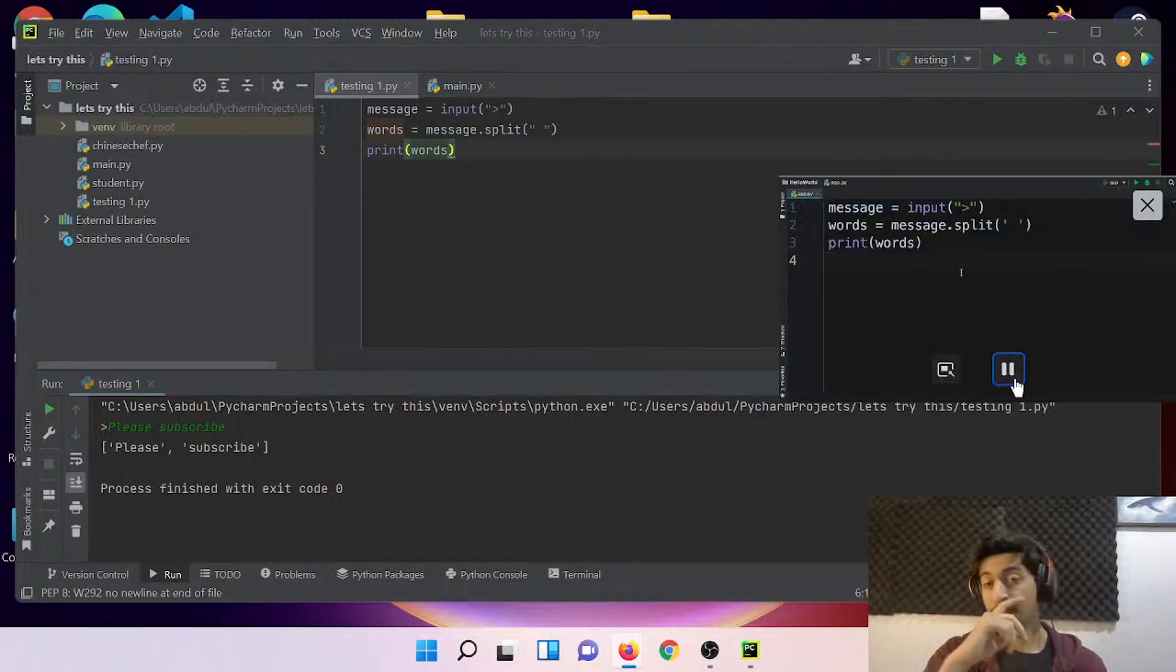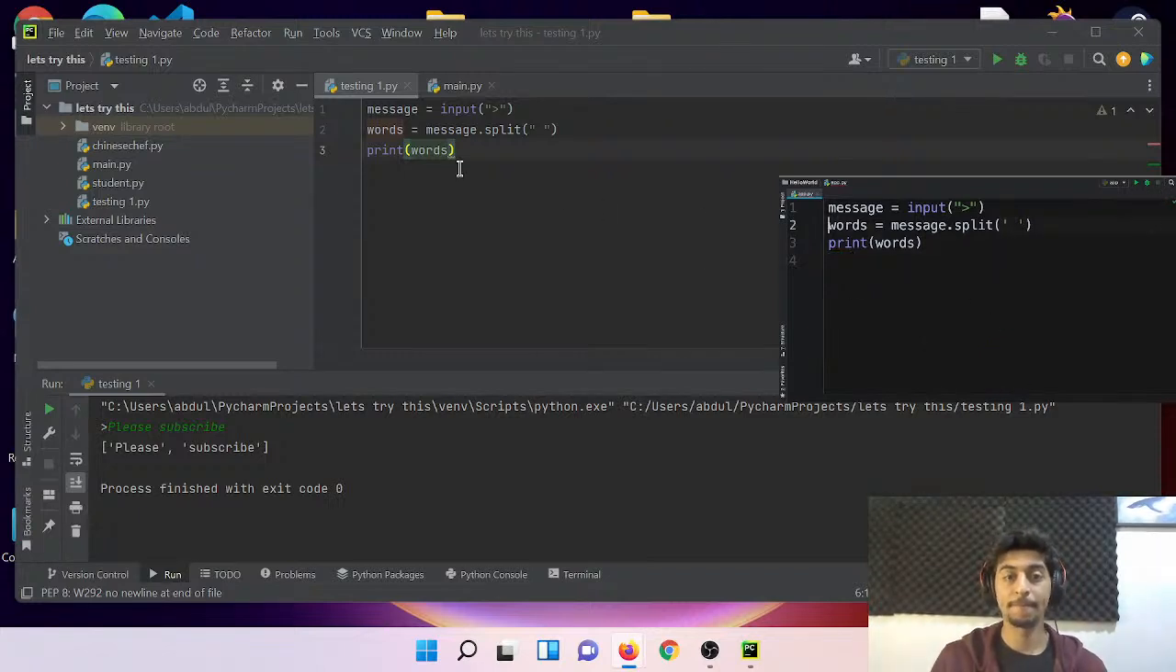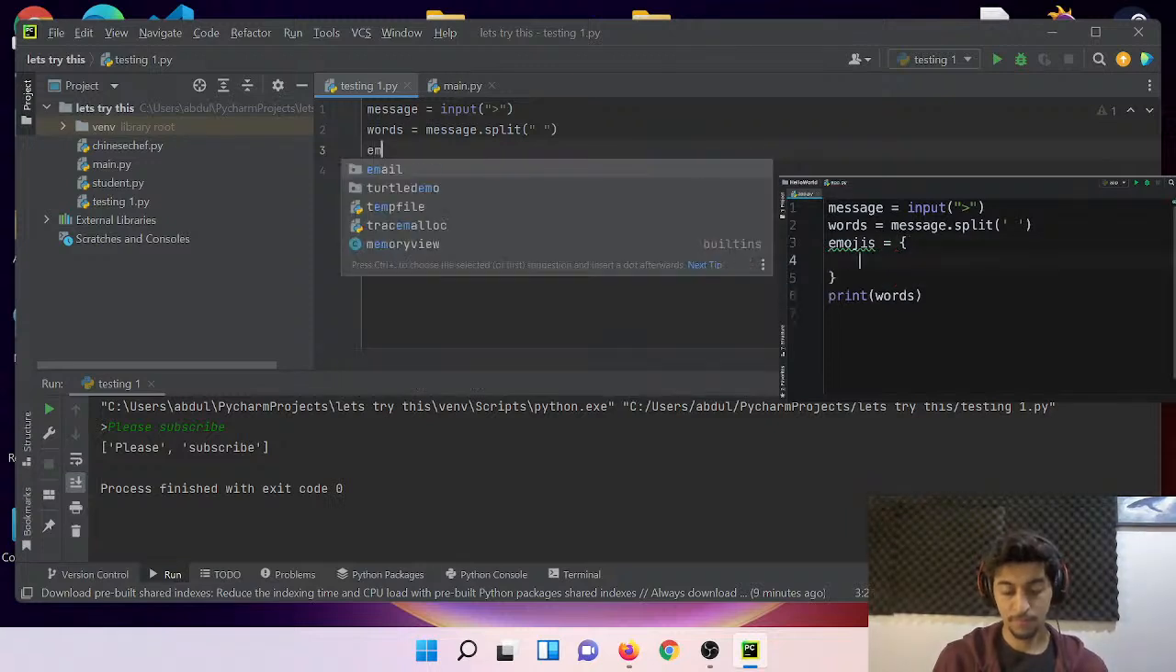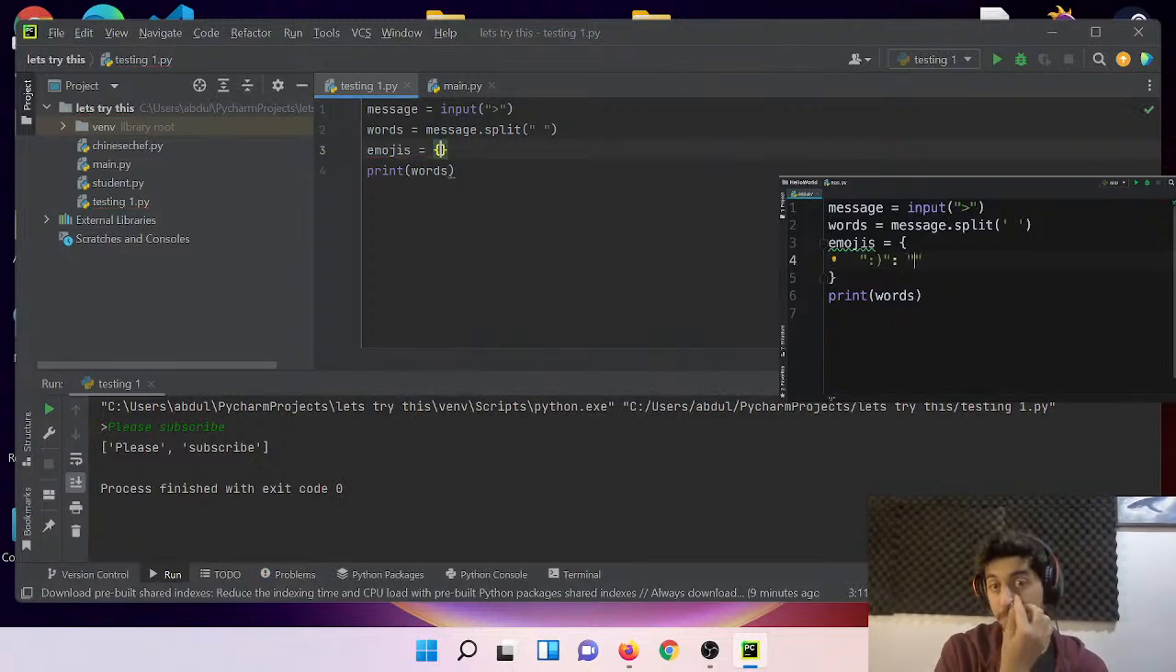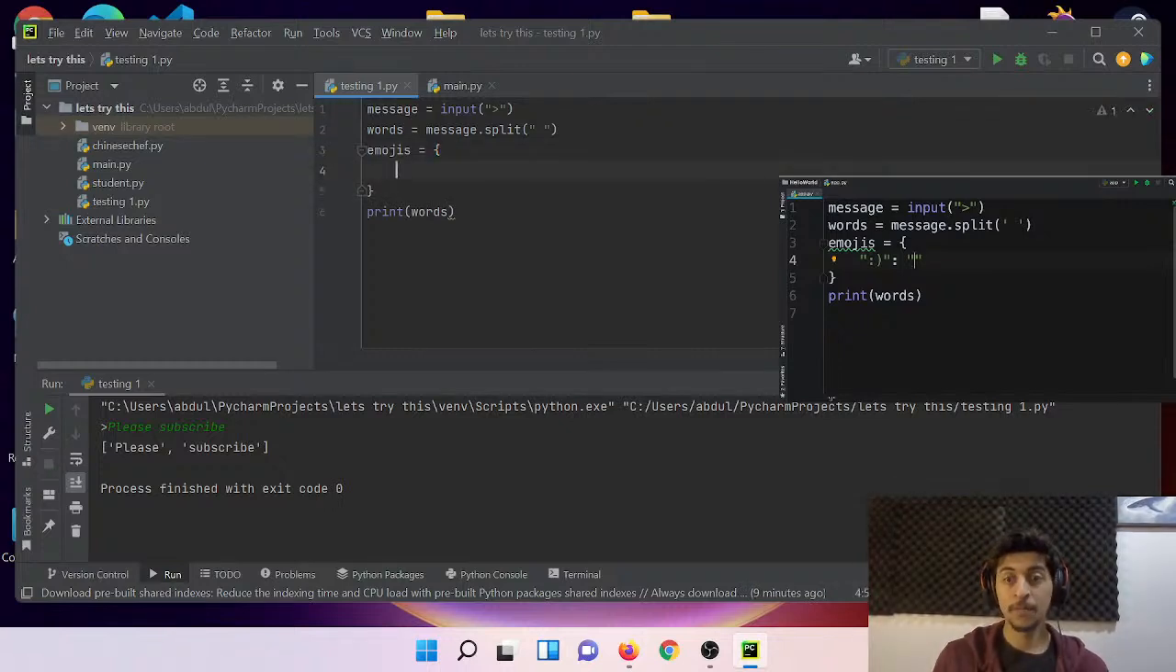Now, back to our program, we need to define a dictionary for mapping special characters like these two into a smiley face. So we can call that emojis, set it to curly braces. Here we add a key value pair, a smiley face, and we map that to a string. In the string, we want to add an emoji. If you're on a Mac keyboard, you can press Control, Command.